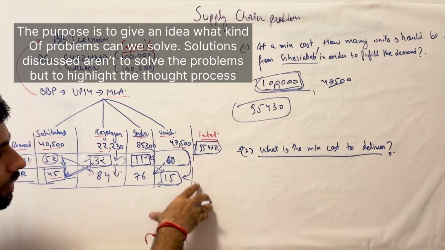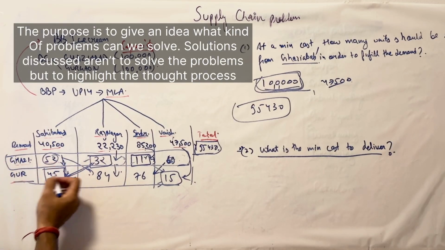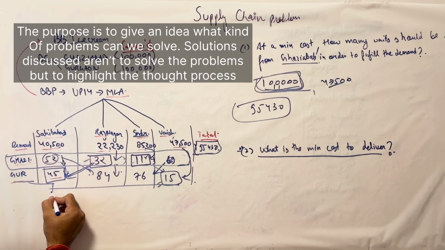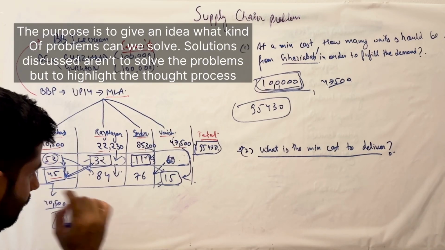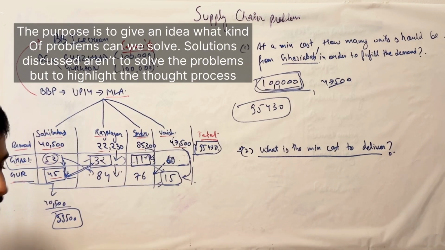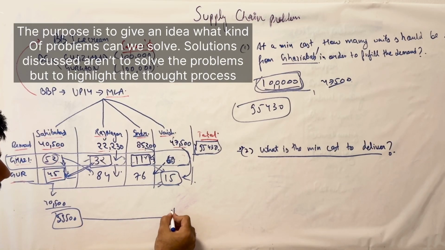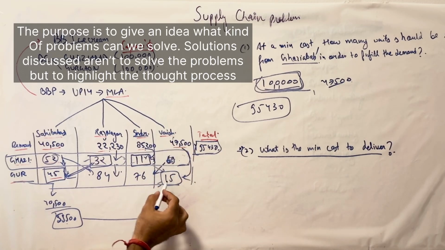But I don't know if you realize there's one key thing that we are missing. Maybe it has already solved the problem here, but the key thing that we missed is that we used 40,000 units from Gurgaon here. Now we only have 59,500 left, right? In this example it's working, but let's say the demand over here was greater than 59,500 when we selected it.